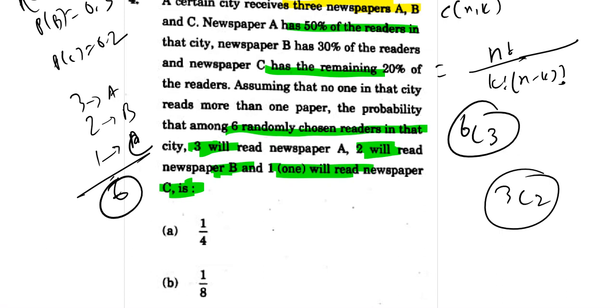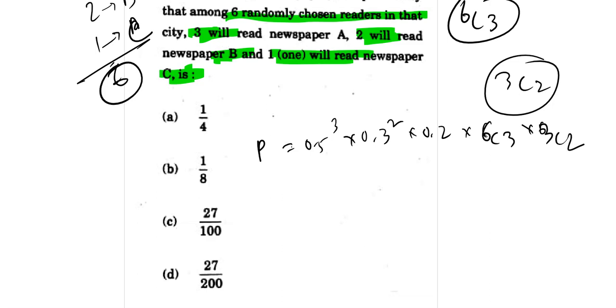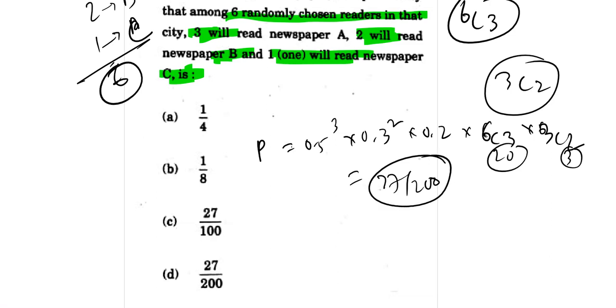Okay, so let's find out the final calculation. So probability में यह हिसाब से अगर जाएंगे, probability of 3 readers of A to C, so ये होगा 0.5 whole to the power 3 into 0.3 square into 0.2 to the power 1 into 6C3 into 3C2. Okay, simplify करेंगे. 0.5 क्यूब 0.3 स्क्वायर 0.2, ये 20 आएगा. 3C2 is 3, so here finally आएगा 27 by 200, so therefore the probability is this and answer is D.